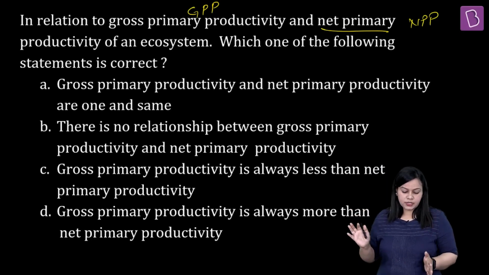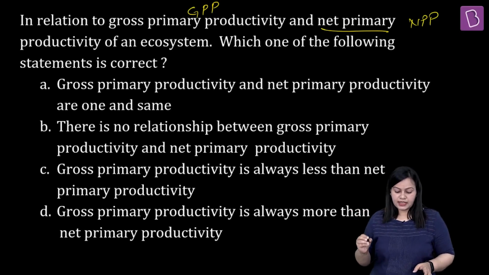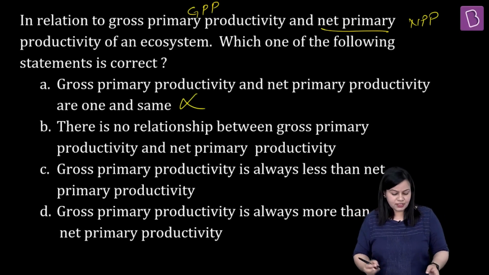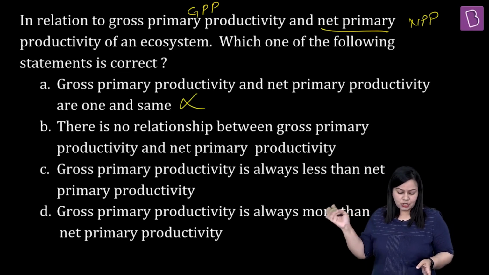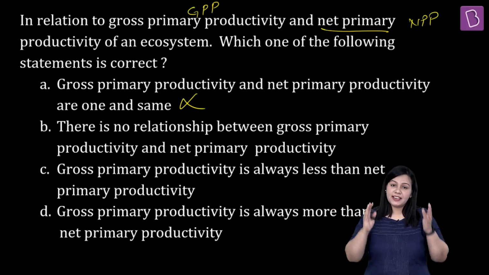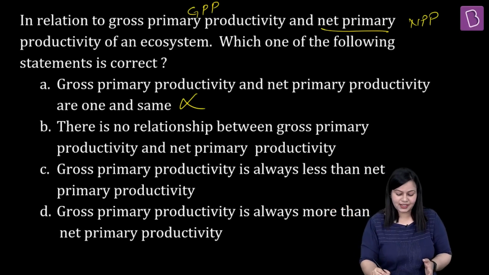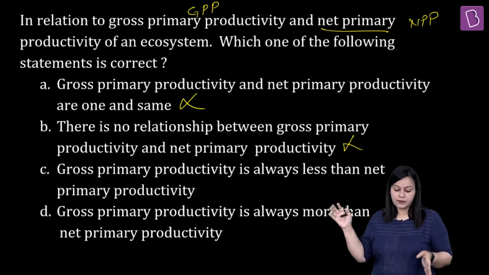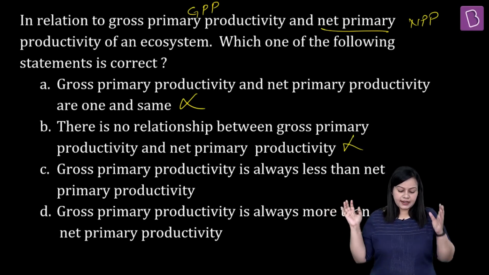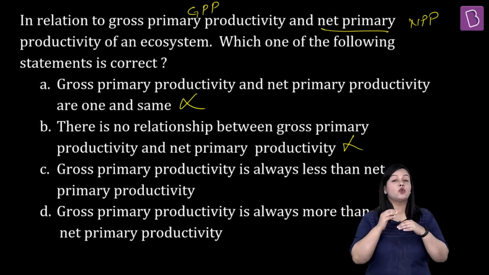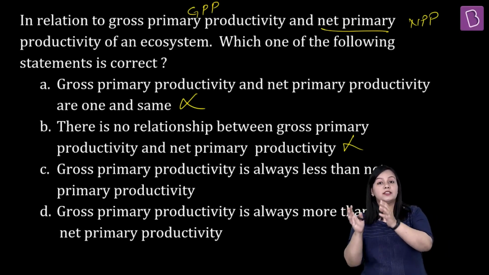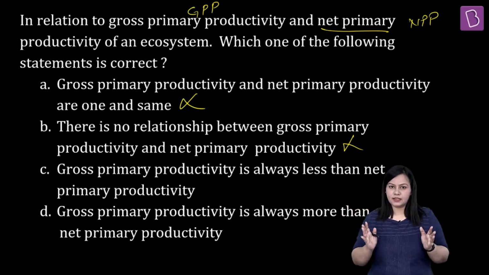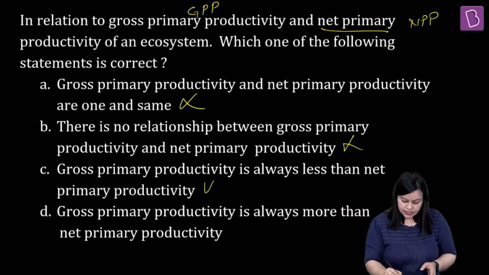Now let us read the options one by one. Gross primary productivity and net primary productivity are one and the same. No, I just told you the difference. There is no relationship between gross primary productivity and net primary productivity. Yes, there is very much a good relationship that exists, so this option is outrightly incorrect. We have gross primary productivity is always less than net primary productivity. No, it is always going to be higher, because gross is what we are referring to, the total amount that is fixed by the plants in an ecosystem, right? So this statement is also wrong.